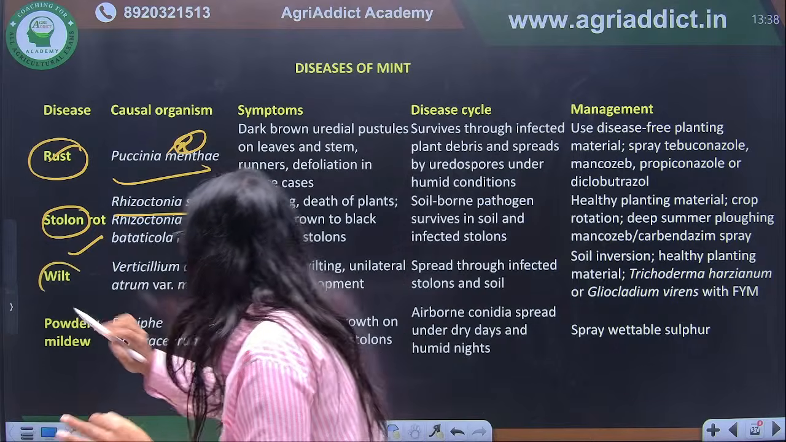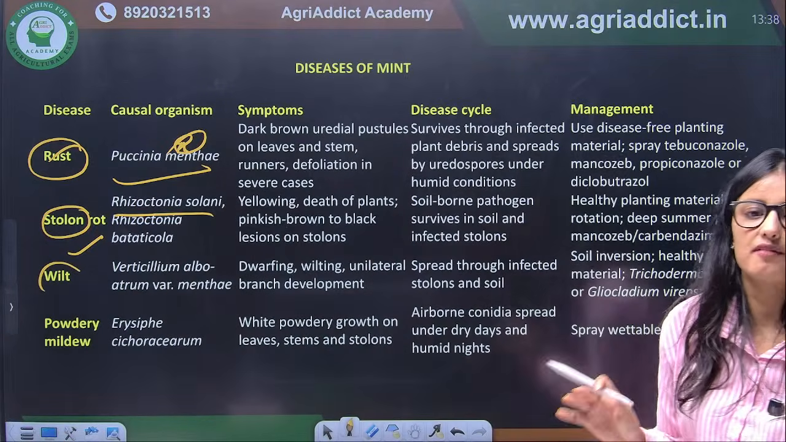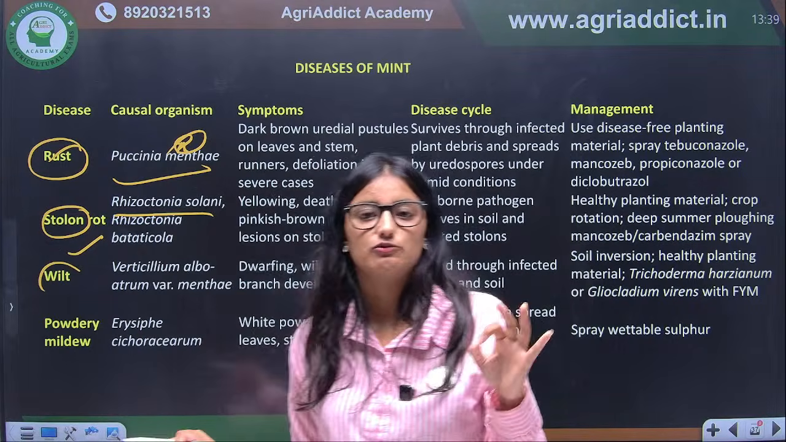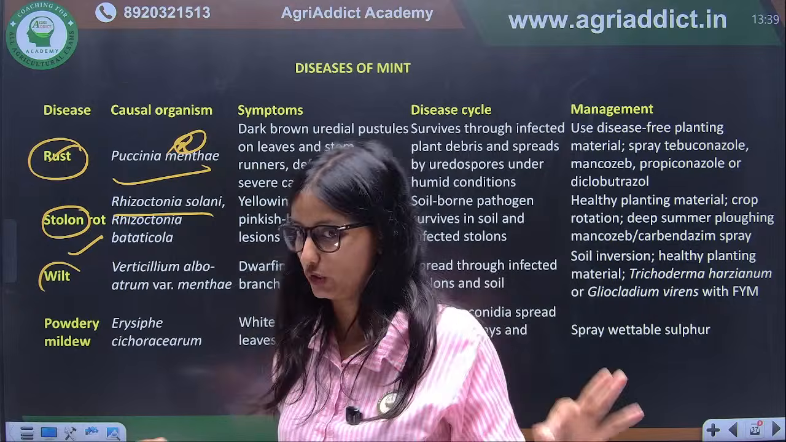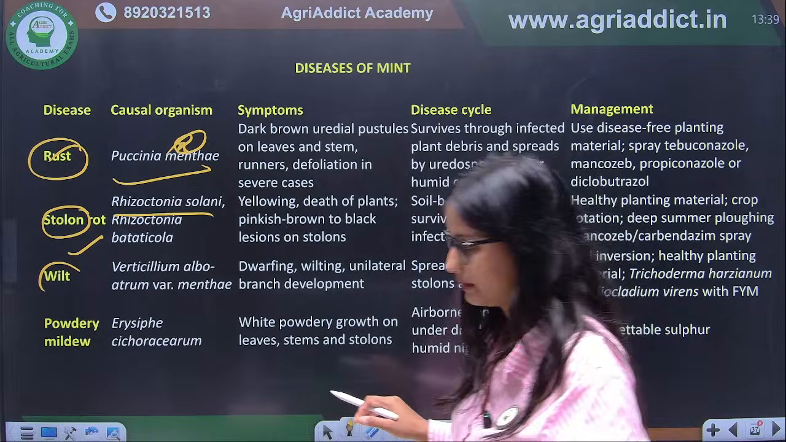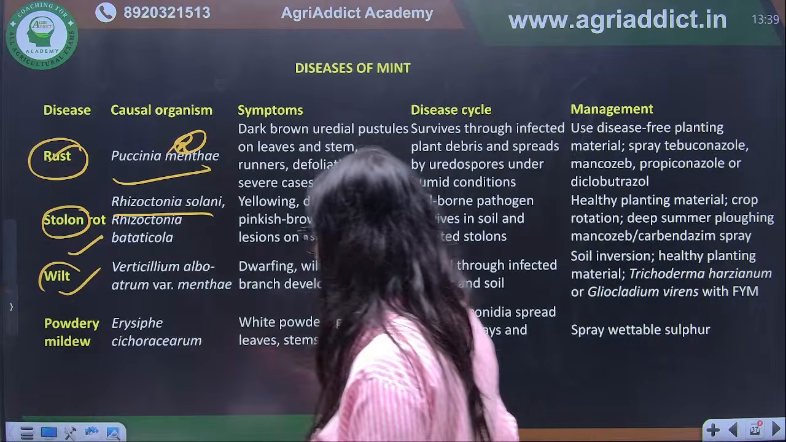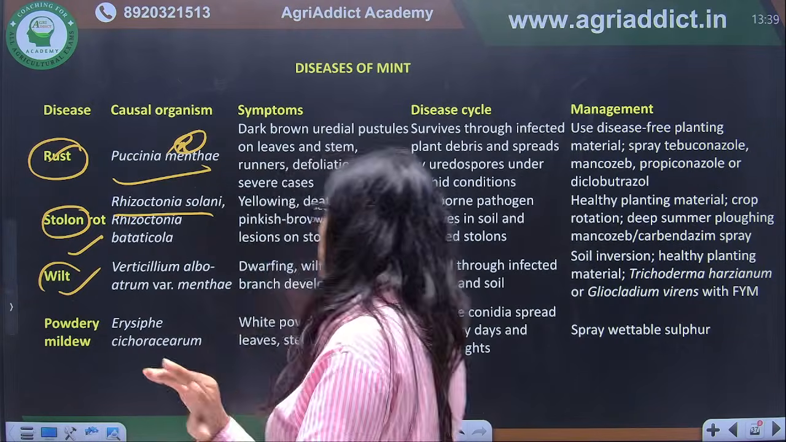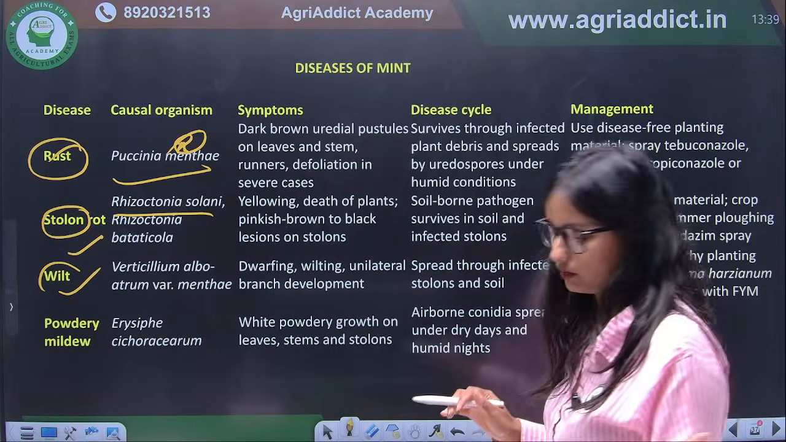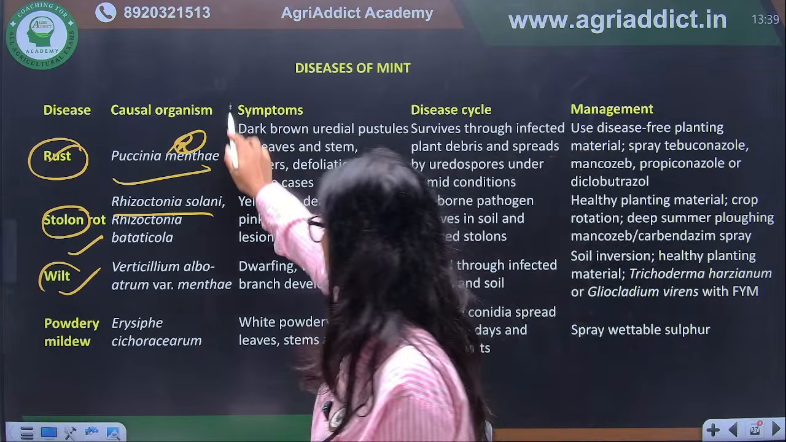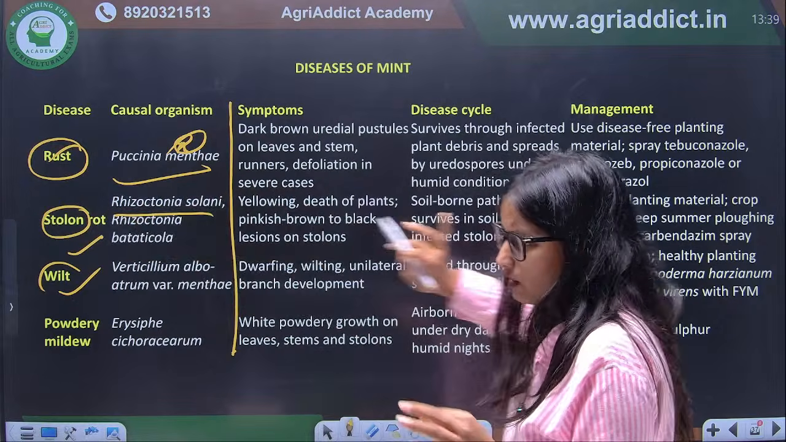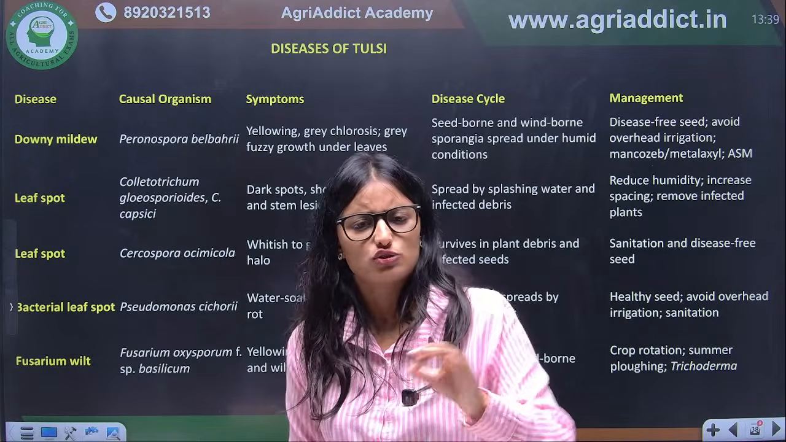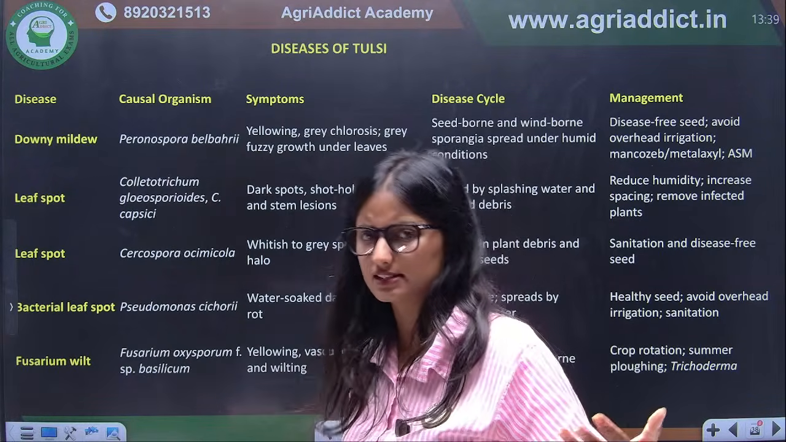Next we have wilt. Wilt of mentha is caused by Verticillium alboatrum, and we have discussed Fusarium and Verticillium wilt very clearly in case of potato when we were discussing potato wilts. So you have to remember the causal organism. Again, for powdery mildew, Erysiphe cichoracearum is the causal organism of powdery mildew of mint. Just go through the causal organism and disease part once, as there is no specific or peculiar disease in these crops.